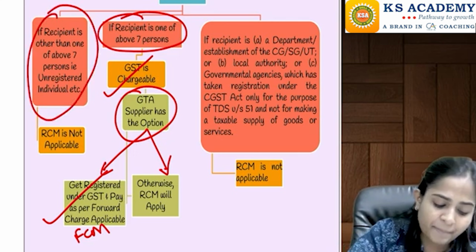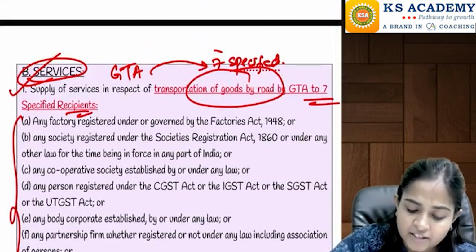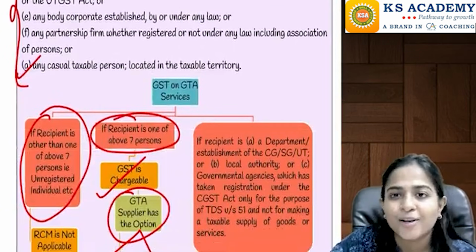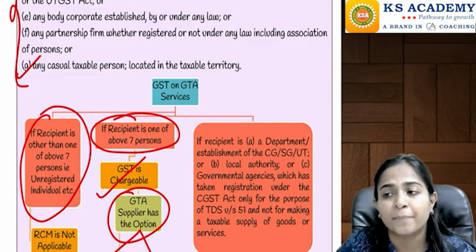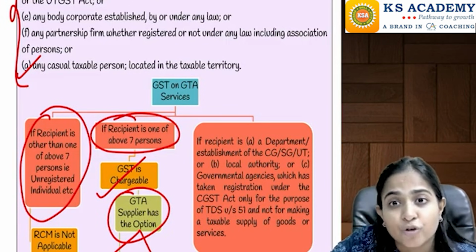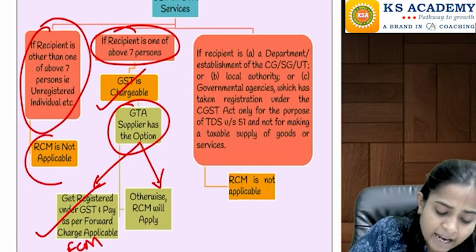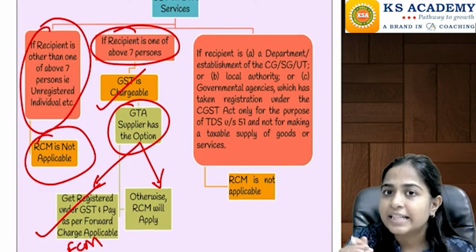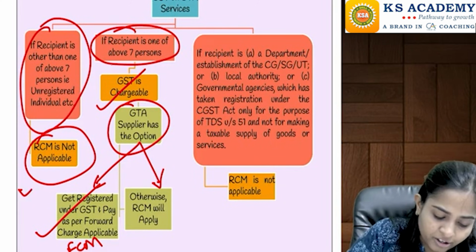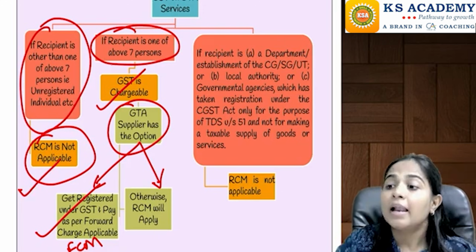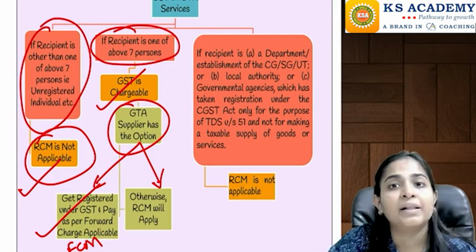Acha, what if the recipient is any other than the above 7 people? See, only if the GTA services are provided to the 7 specified people, then only RCM is applicable. If it is provided to any other persons, for example an unregistered individual person, people like you and me, then in that case RCM is not applicable. Here we are just determining whether RCM is applicable or not. When we go ahead to the further chapters, we will identify that if RCM is not applicable, then FCM will apply.